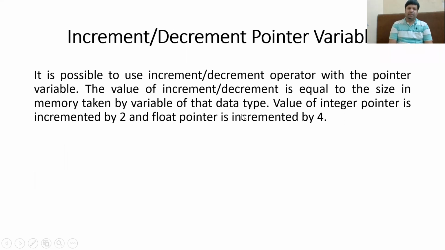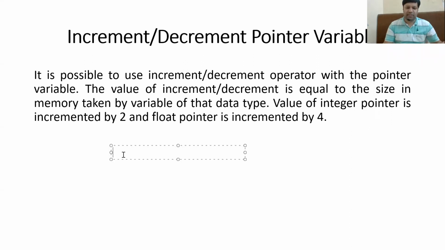The next concept is increment or decrement of a pointer variable. You are already aware of what increment and decrement are. If you create an integer variable and you try to increment its value, the value will be incremented by 1.